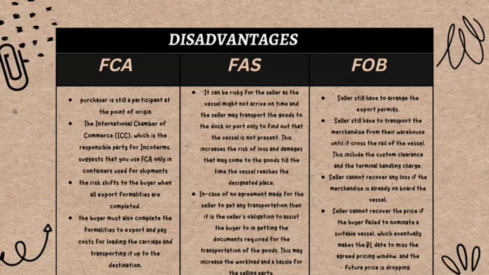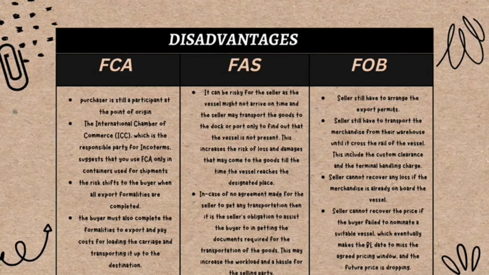The International Chamber of Commerce, ICC, which is the responsible party for Incoterms, suggests that you use FCA only in containers used for shipments. The reason for this is that the containerized item will be moved from the place of sale directly to the destination. Thus, by default, the location agreed upon is the terminal. Moreover, the risk shifts to the buyer once all export formalities are completed.